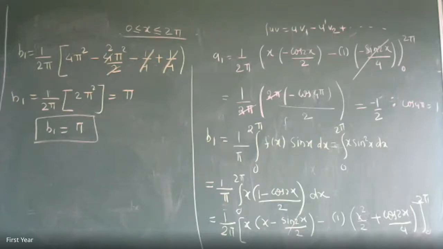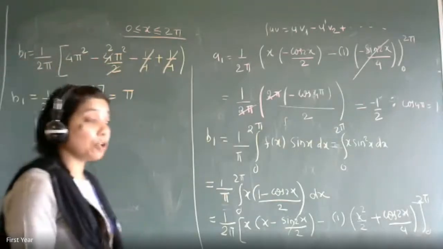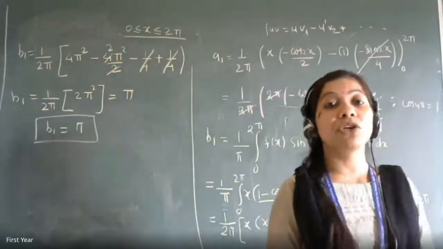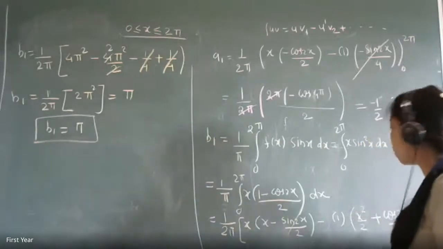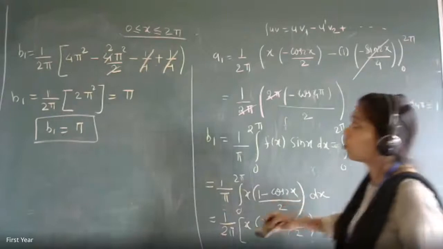You can find A2, B2 also in the same way by taking n is equal to 2. Now let me tell you, this was for the interval f of x in 0 to 2 pi. If suppose your interval becomes minus L to L, then what will be the change in the formula? Those types of functions and questions are also there. So I'll just write down that and then we'll stop because I have to take your attendance also.